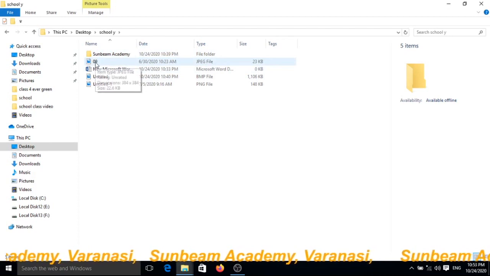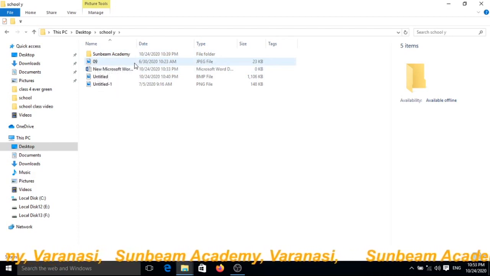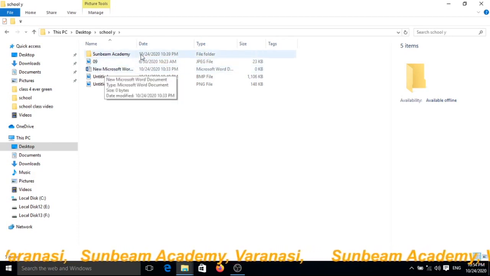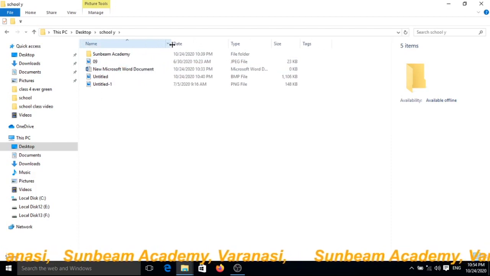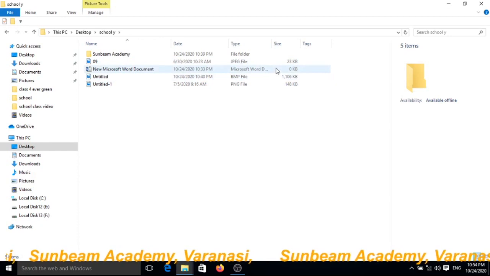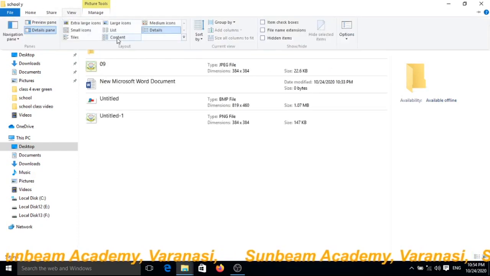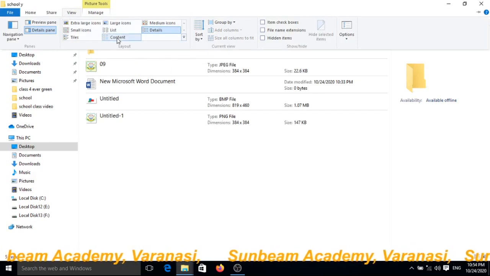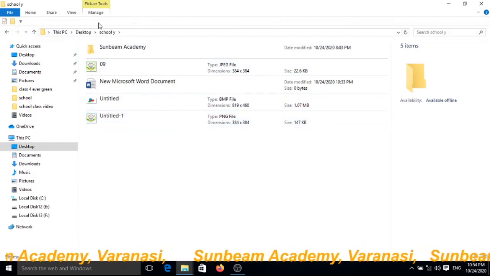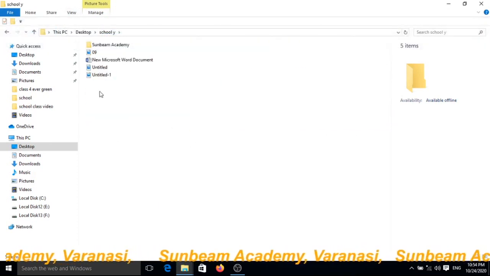See, dot 9 is there. It is a JPG file and what time it was created. New Microsoft Word file, and what time it was created and what the size is here. Next one, content view. See, there is the given content view. And next one, list view. It is only a list.